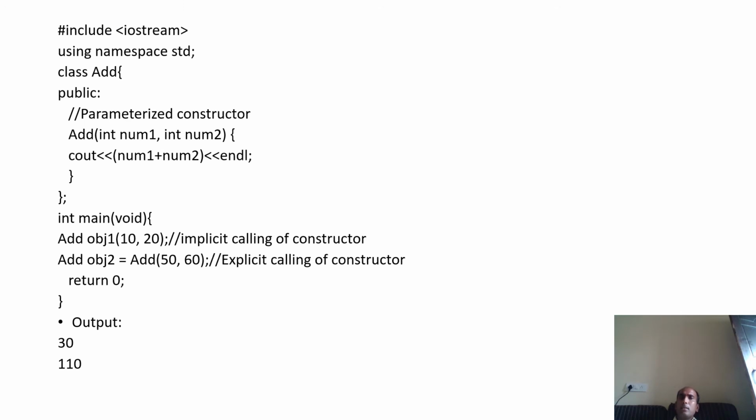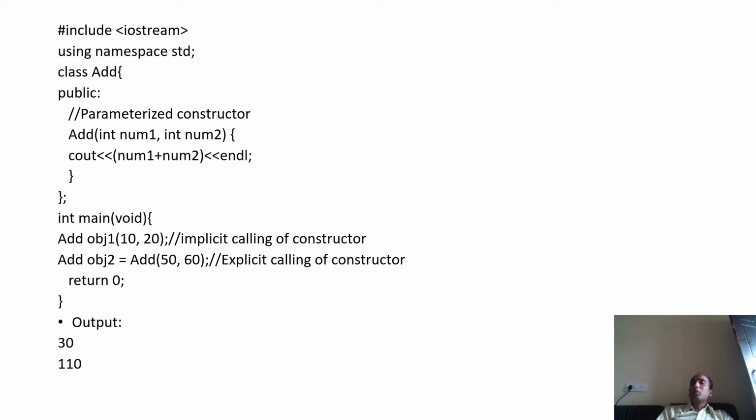Let's see another example. I have created a class Add. This Add class has a constructor Add. There is a function defined named Add, which has no return type. Definitely it's a constructor, and this is not a normal constructor. This is a parameterized constructor which receives two arguments, num1 and num2, and inside the function definition it adds num1 plus num2 and displays it.